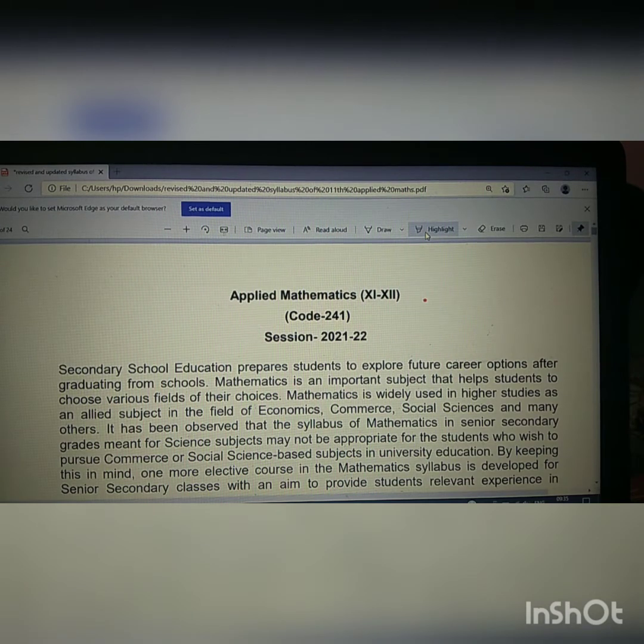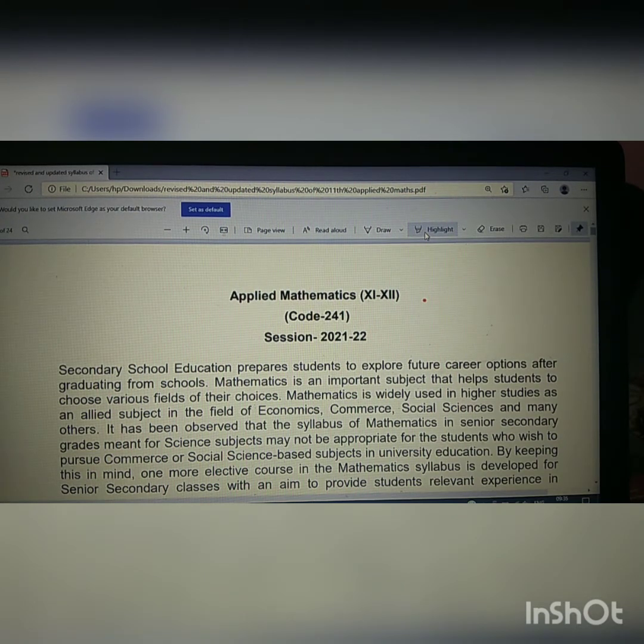So now in this video we will discuss a new branch, a new aspect of mathematics that has been introduced by CBSE during the last session, which we term Applied Mathematics, Subject Code 241. Here we will discuss the priorities of applied mathematics, why this branch has been introduced, and what the syllabus of applied mathematics for class 11th is.